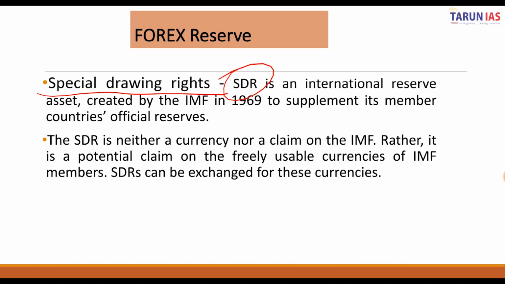Now, SDR is an international reserve that was created by the IMF in the year 1969 in order to supplement the member countries' official reserves. It is neither a currency nor a claim on the IMF.